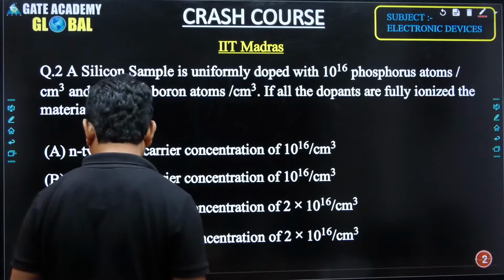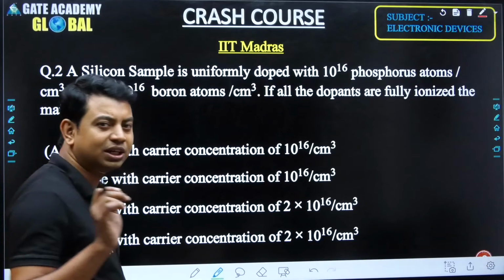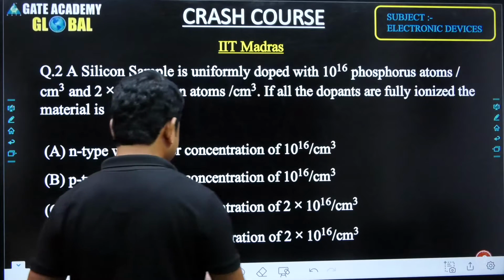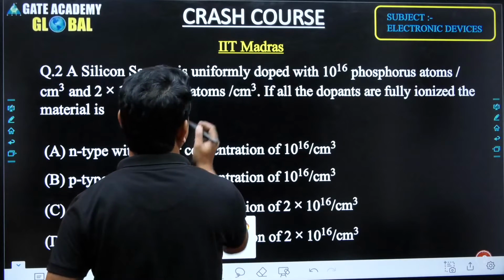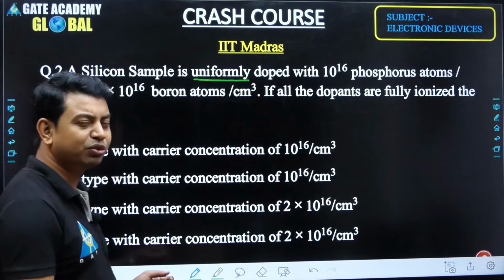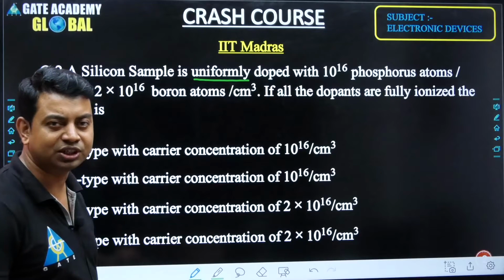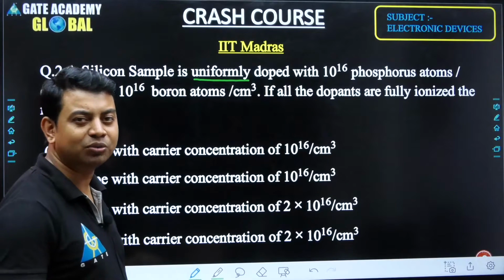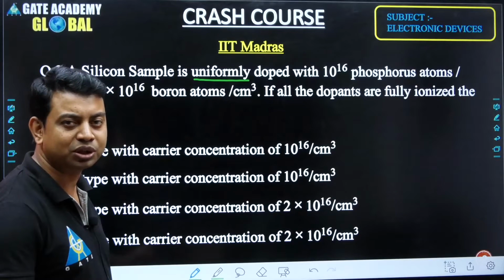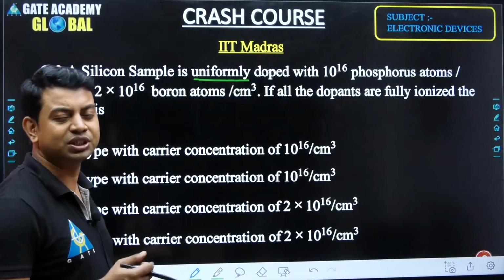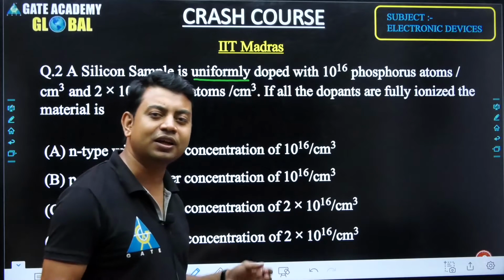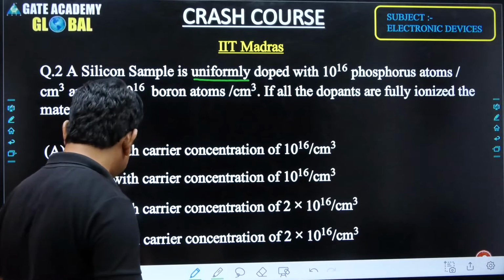So I will just tick mark the terminology that is very much required to understand in this particular subject. That is nothing but this word uniform, because I have seen that most of the students are not getting this word properly. Uniform means the concentration is not changing within the semiconductor body with respect to distance. So if the concentration is not changing with respect to distance, there is no concentration gradient present inside the semiconductor, then the semiconductor is said to be a uniformly doped semiconductor. Can you visualize these things?